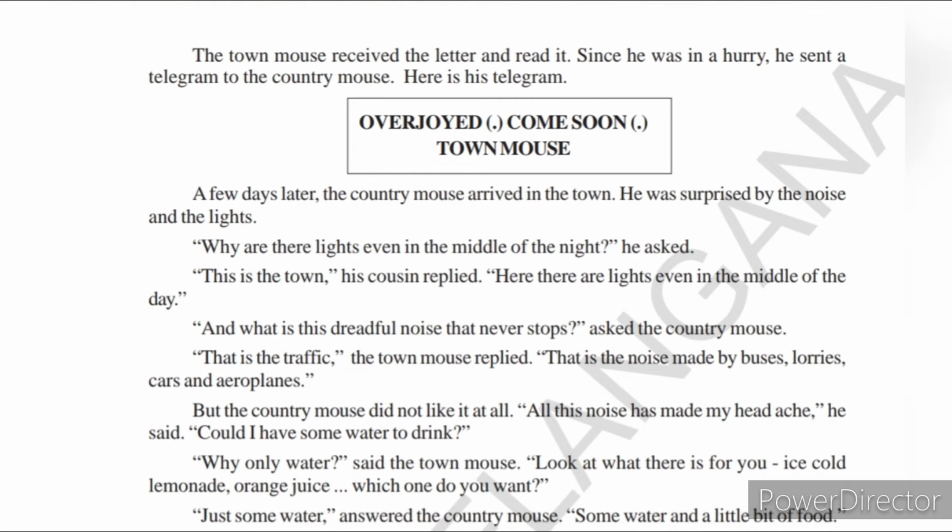What he wrote was just: "Overjoyed, come soon, Town Mouse." Overjoyed means I'm very happy. Come soon means you come here, because you're coming here, I'm very happy. Town Mouse is writing that. That much he wrote and he sent the telegram. A few days later, the Country Mouse arrived in the town. He was surprised by the noise and the lights.